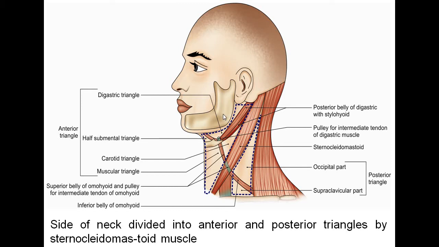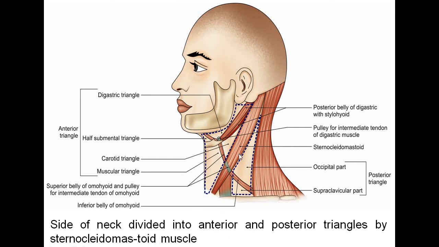This quadrangular shaped side of the neck is divided into two triangular spaces by the presence of an obliquely placed muscle called the sternocleidomastoid. So this sternocleidomastoid muscle is the key muscle of this region which divides this quadrangular space into two triangular spaces.